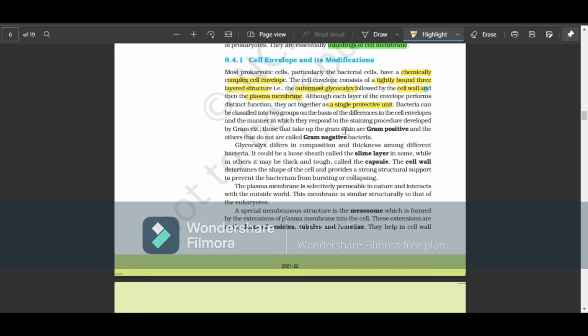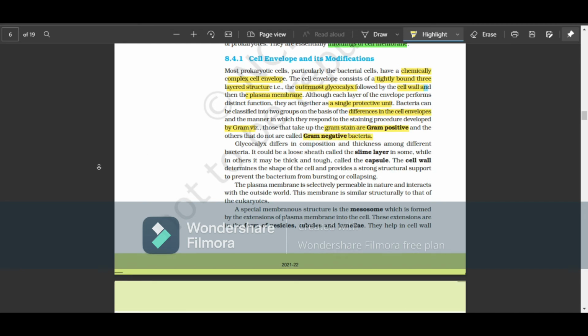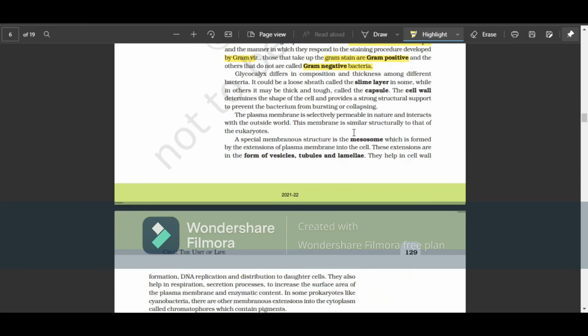Bacteria can be classified into two groups based on their differences in the cell envelopes and the manner they respond to gram staining, right? It's called gram positive when they take up the gram stain, and gram negative when they don't take up the stain. Glycocalyx differs in composition and thickness among different bacteria. It could be a loose sheath like a slime layer. Slime you would have seen, right? It's loose, and in a capsule, it's thick and tough.